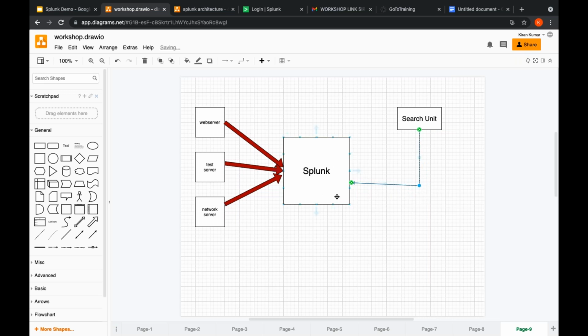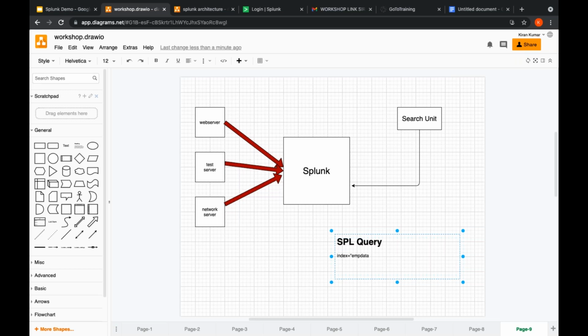By using some SQL query. Okay, let me explain that also. So for example, if you have a SQL query like this, for example, index equals to, this is HR data, right? Employee EMP data. Okay, source type equals, what is the index, what is the source type, all those things we will be discussing in subsequent classes.